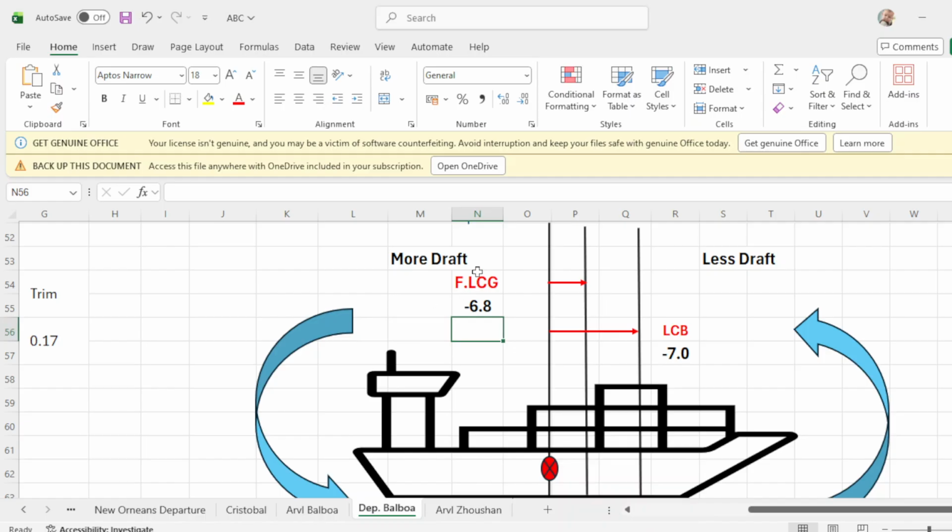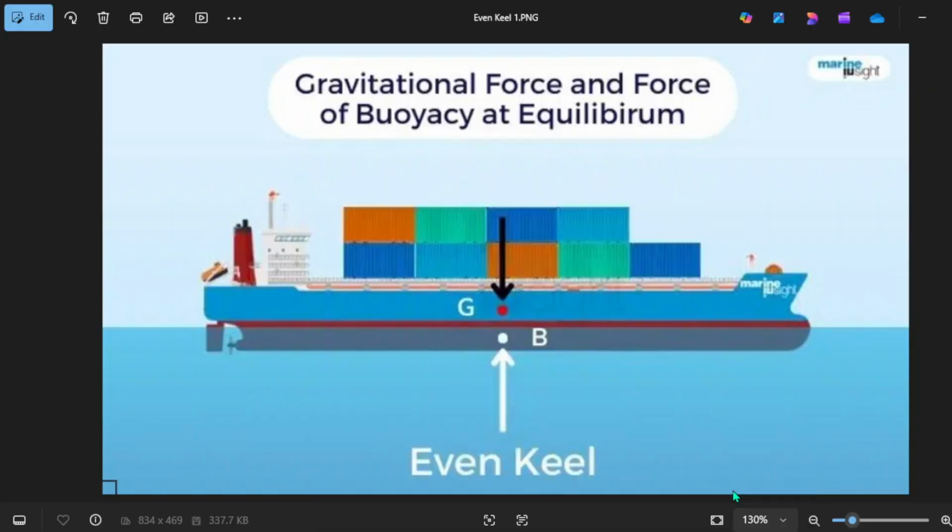When you say LCG, or longitudinal center of gravity, it means the weight of the vessel and the weight of your cargo, or all weights on board.